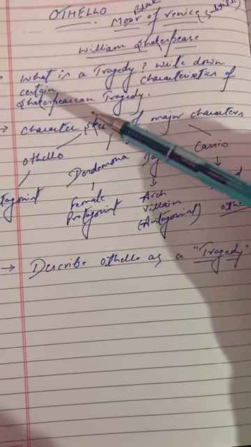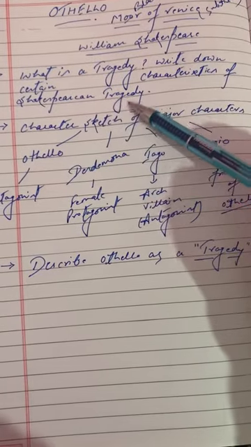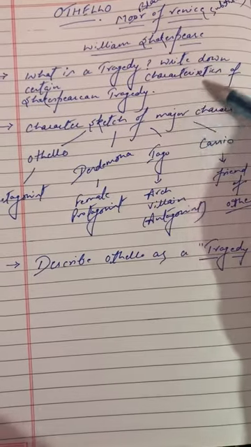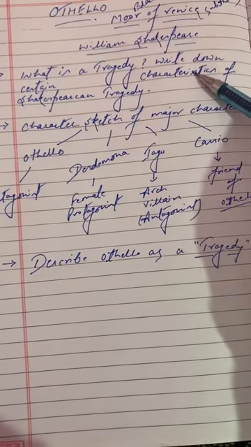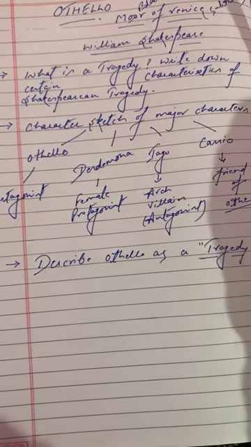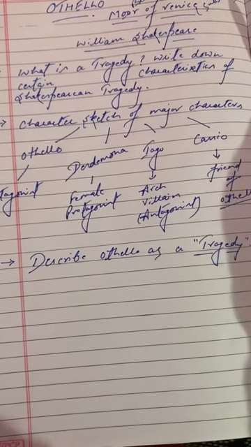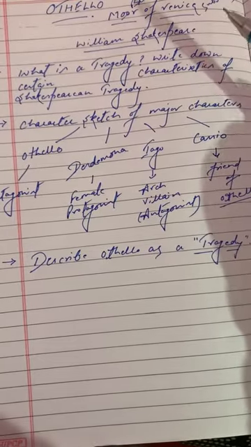concept tragedy. Then you have to deal with the elements of Shakespearean tragedy, which I have already given you yesterday. So you have to make a compact answer of this question, and it can be in the form of a long question too. Language can be different, but the sense would remain the same. So you have to prepare this question.